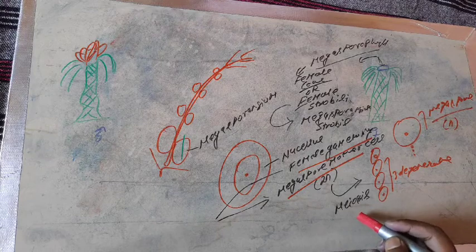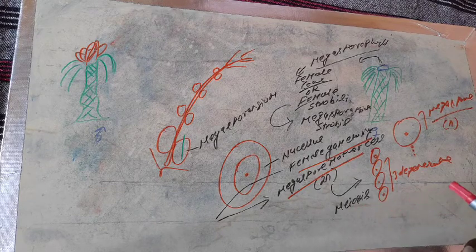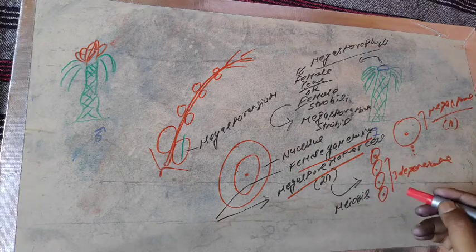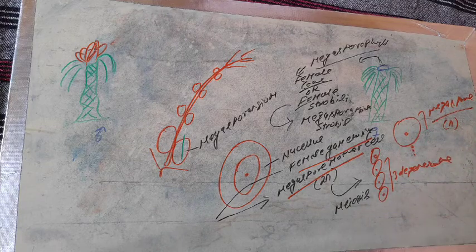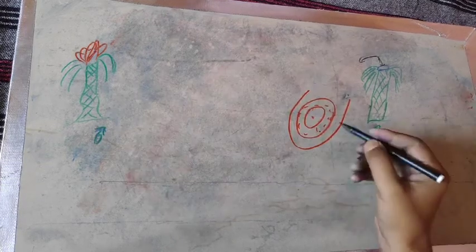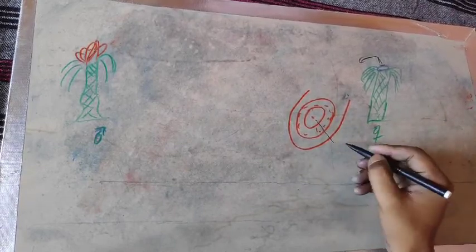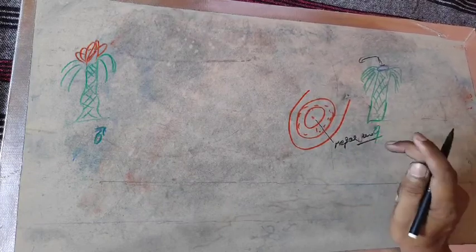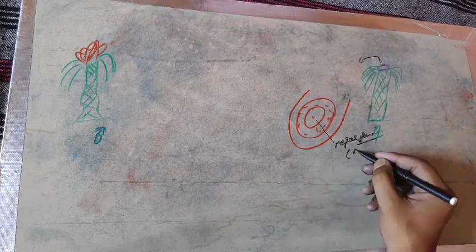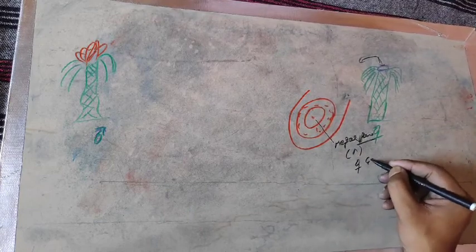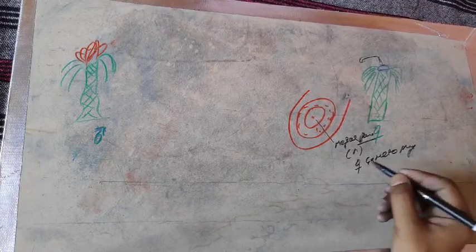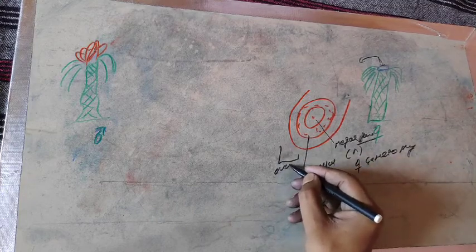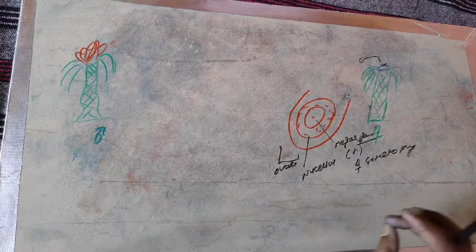Megaspore mother cells perform the process of meiosis, and when the meiosis occurs, there will be four haploid megaspores form. Out of four, the three get degenerate and only one remain functional, that is called as megaspores. Then when the megaspores are formed, their megaspores will be the functional megaspores. Keep in mind the functional megaspore, and that functional megaspores represent the female gametophyte. This represent the female gametophyte, and outer layer is nucellus, and overall structure is known as ovule. It remain at the tip of the cycas female plants.